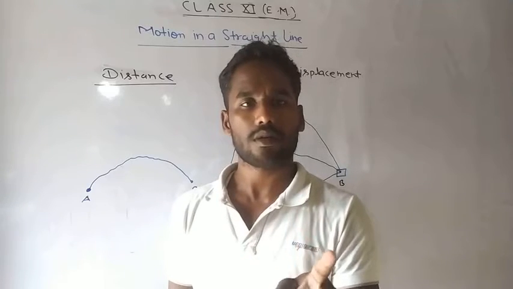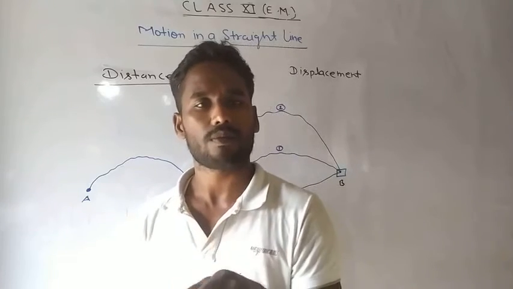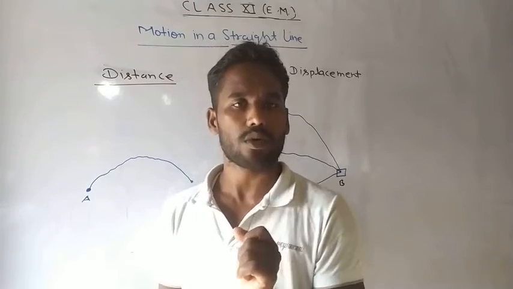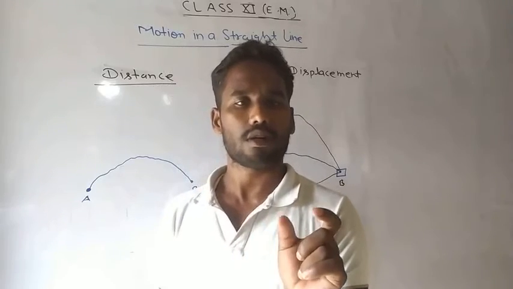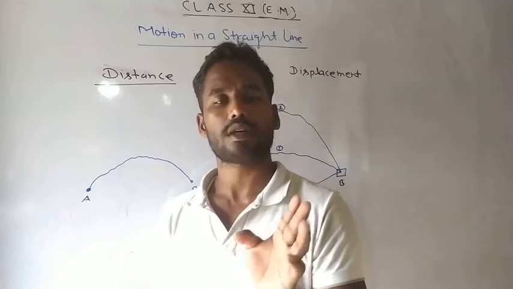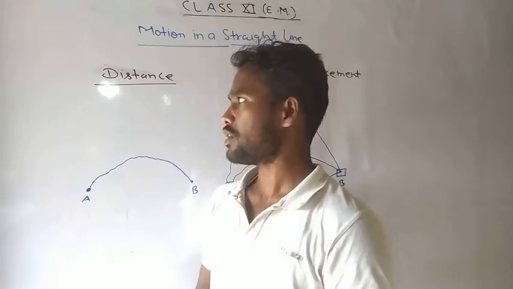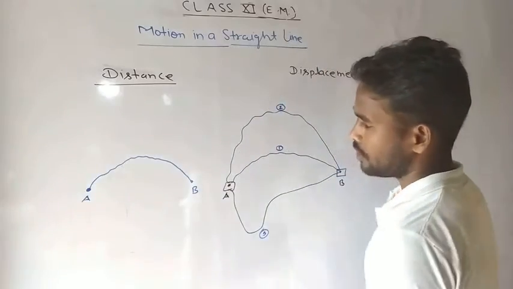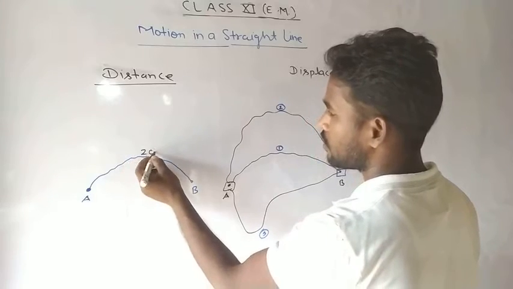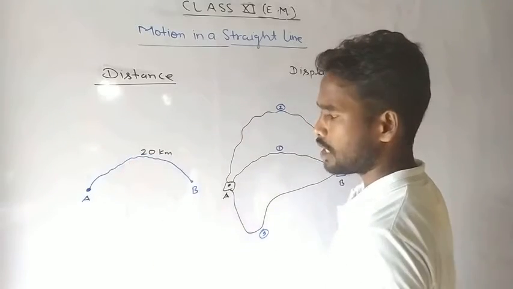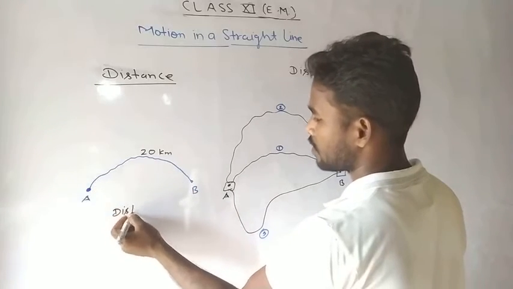When a body starts from a point A and reaches point B by a route, then the actual length of that route, or the actual length of the path covered by the body, is known as distance. So if the actual length of this path is 20 km, then the distance covered by the object is 20 km.